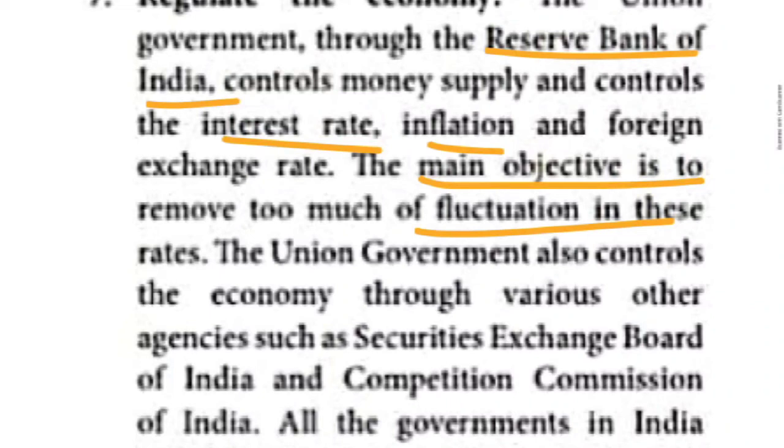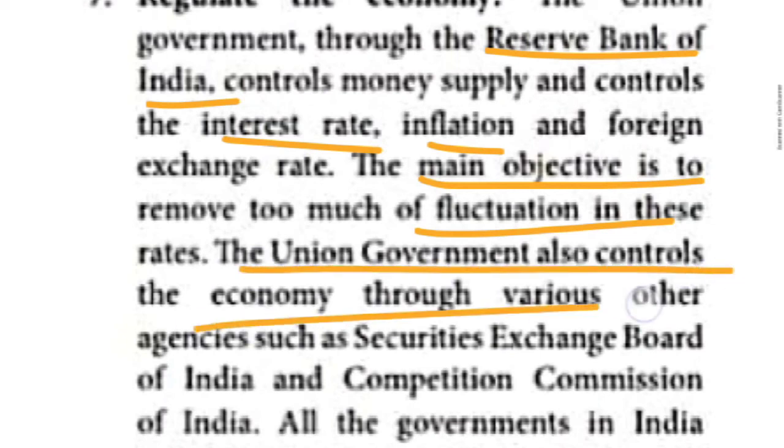The union government also controls the economy through various other agencies. Through which agencies is it controlling the economy? Securities Exchange Board of India and the Competition Commission of India. Through these commissions also, the union government is controlling the Indian economy.